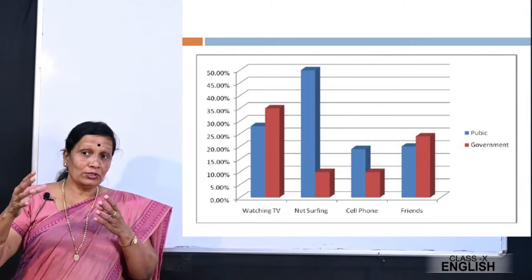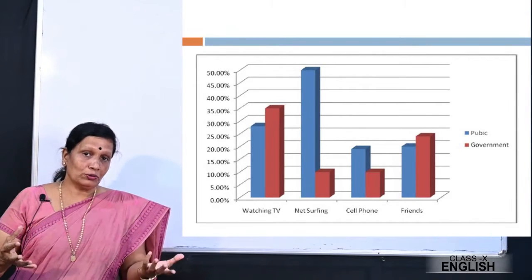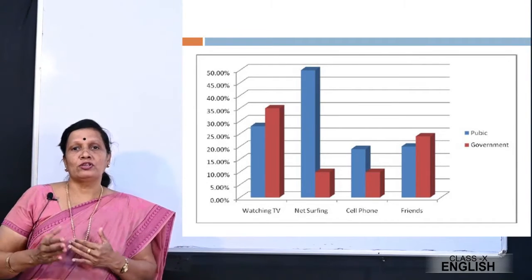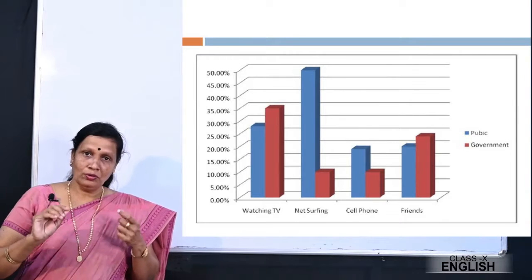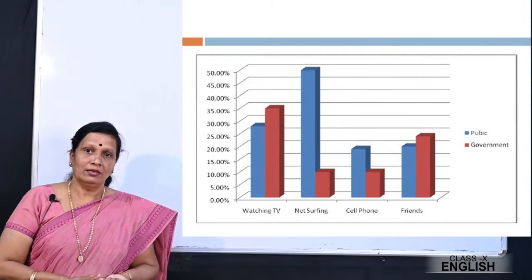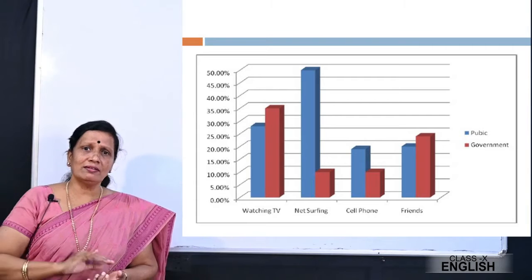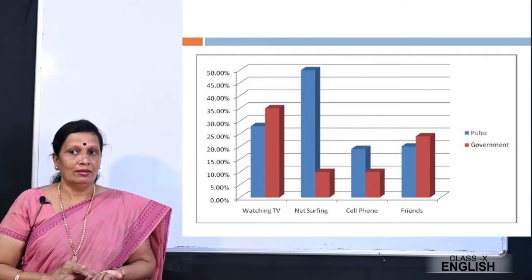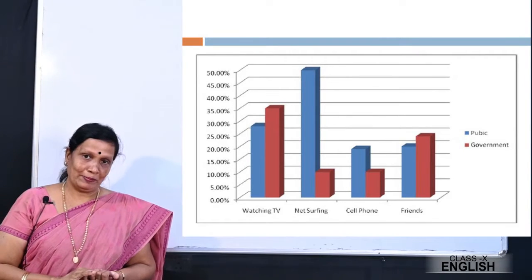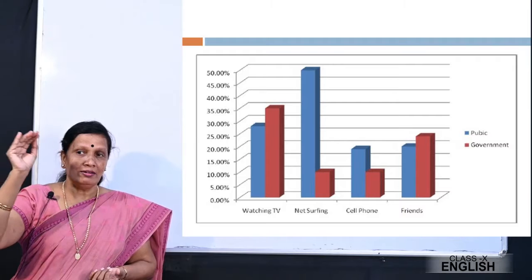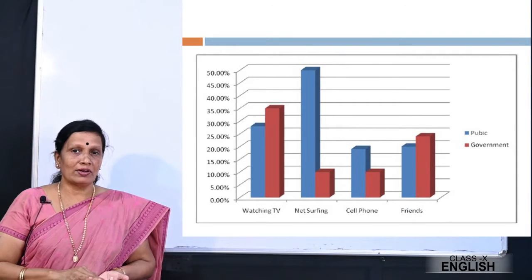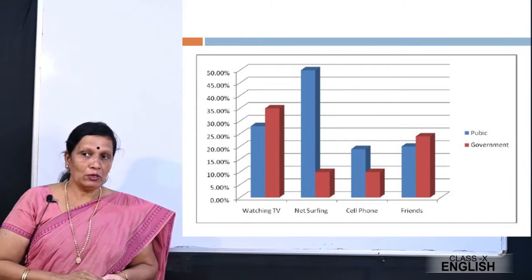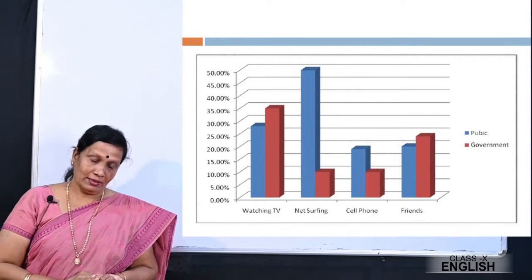Okay, so how much time or what do the students of private school do during their leisure time, and what do the children of government school do during their leisure time? How do they spend their time? So you can see in the graph there, watching TV, net surfing, cell phone and friends. Okay, and you can see there on the right hand side both the schools, the different colors. The public school or the private school has been represented in blue color and the government school in red color.